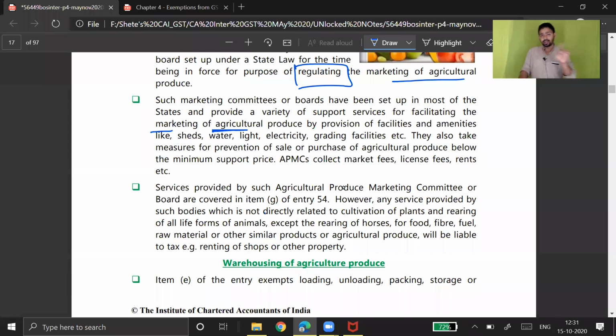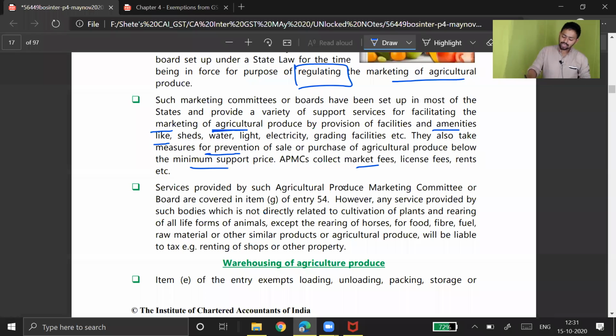For facilitating marketing of agriculture produce by provision of facility and amenities like shades, water, light, electricity, grading facilities, etc. So farmers can bring their trucks there, load them, grade the produce, pack it in small containers or baskets, and then sell it. They also take measures for prevention of sale and/or purchase of agriculture produce below the minimum support price. So they ensure that farmers get at least the bare minimum support price.